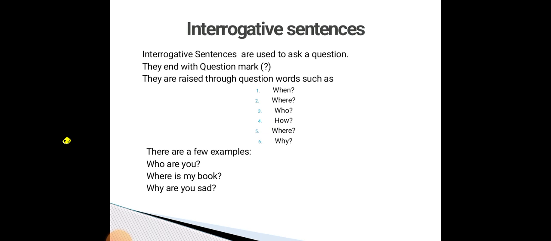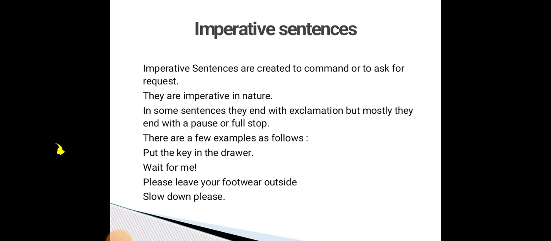Next we can see about imperative sentences. What is an imperative sentence? Imperative sentences are created to command or to ask for a request. They are imperative in nature. In some sentences they end with exclamations, but mostly they end with a pause or full stop. There are a few examples as follows.